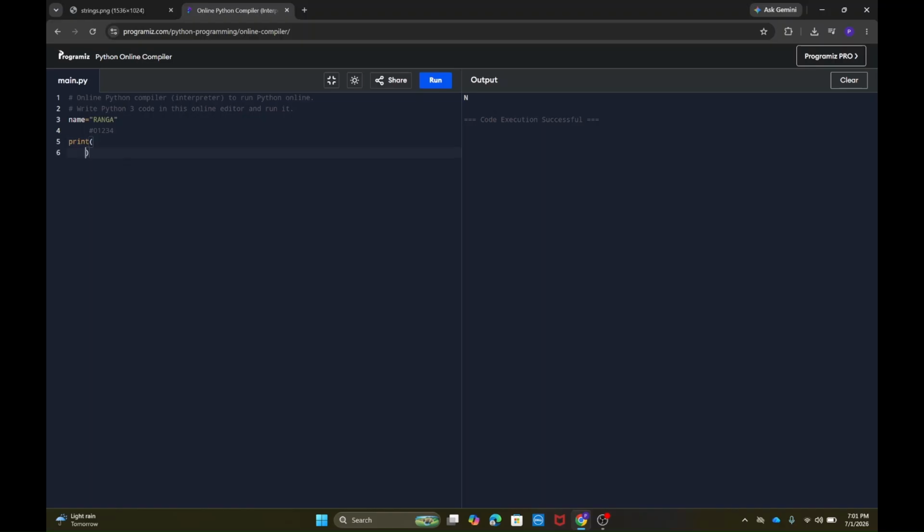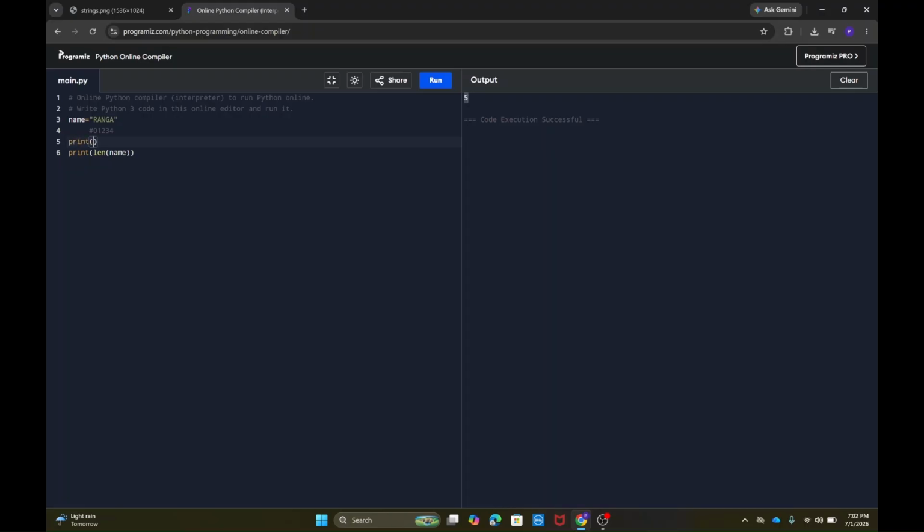So len. Here you can see by using len of name, what it prints? It prints 5 because Ranga consists of 5 characters. So the length of the string is 5, so it prints 5. Exactly the same way you use the type function, you are going to use the length function as well, which returns the length of the string.